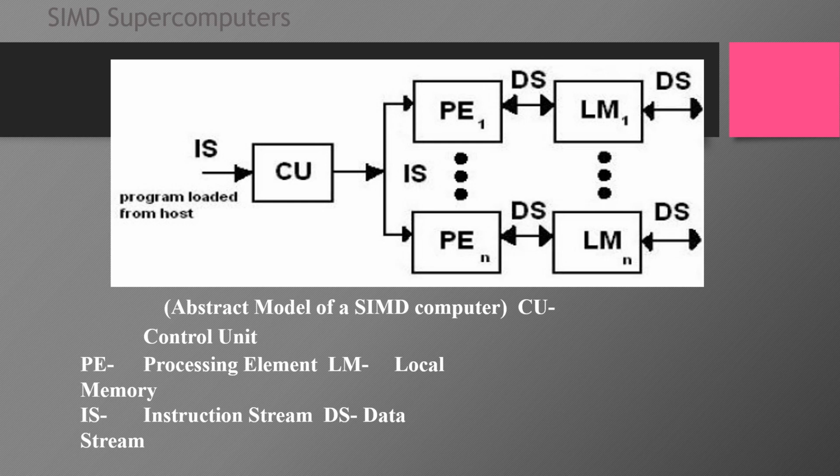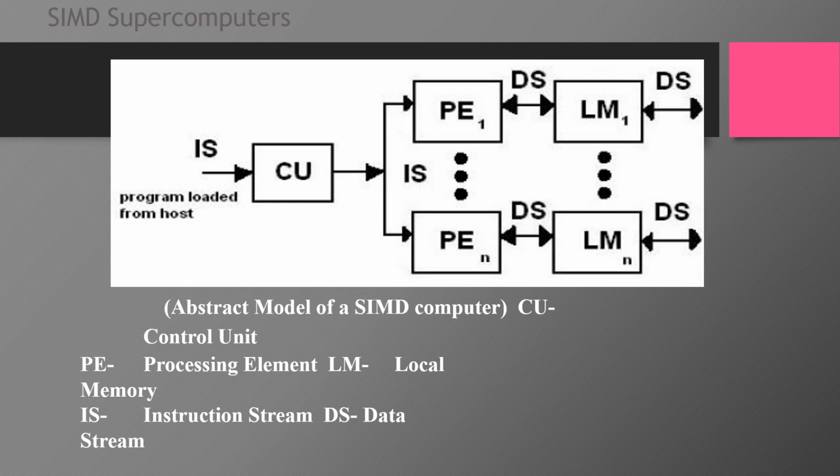That is why it is called a single instruction stream over a multiple data stream computer. You can see here the control unit is passing an instruction to all the processing elements, and this instruction stream is a common, single one, whereas the memory and the processor are connected by using a data stream. The data will be passed from the processor to the local memory, and from the local memory to the processor.